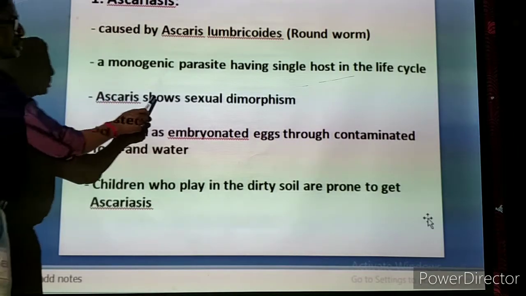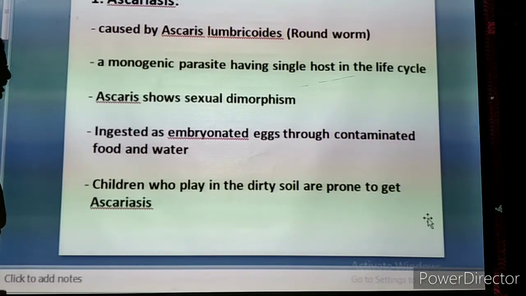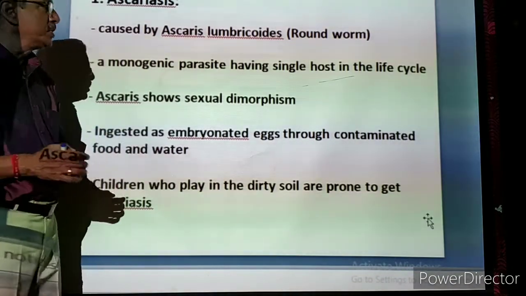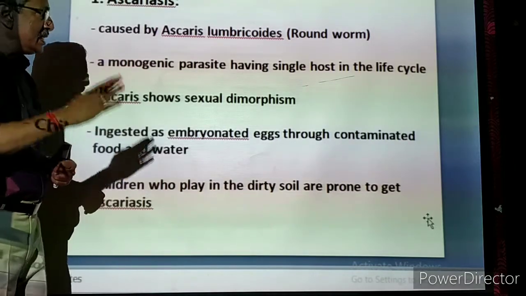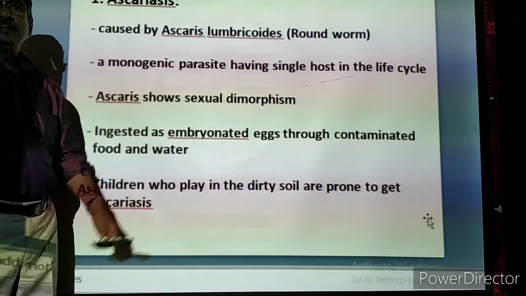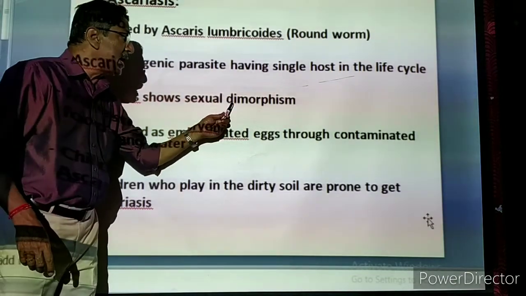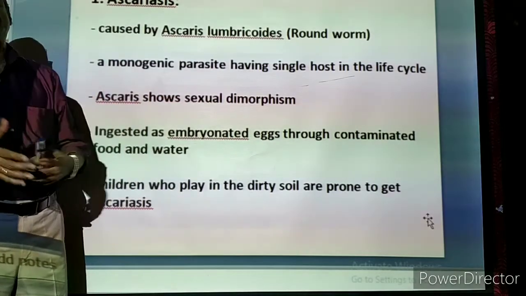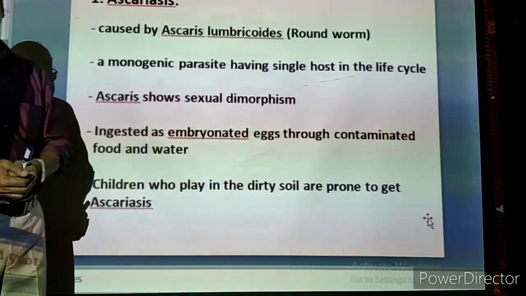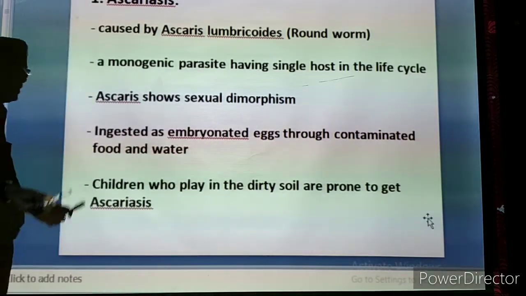Ascaris shows sexual dimorphism. What is the meaning of sexual dimorphism? In the population of the worms, two categories of individuals will be there, like human beings, males and females. So in the population of Ascaris lumbricoides, male worms and female worms are present separately. That is called dimorphism. Morphism means external appearance, di means two. Two externally different individuals, males and females, is called sexual dimorphism.